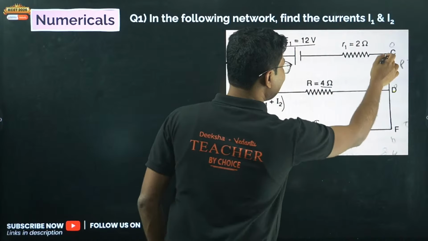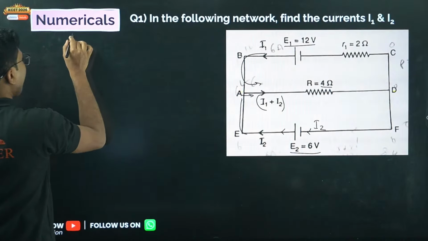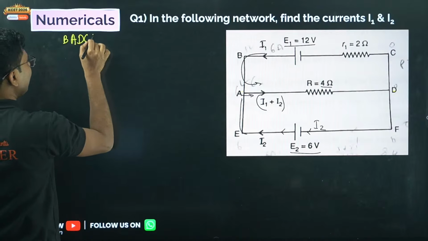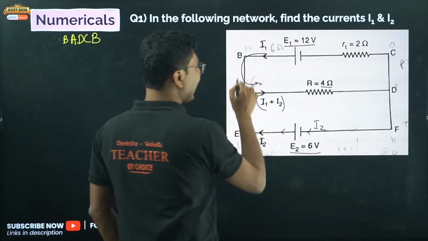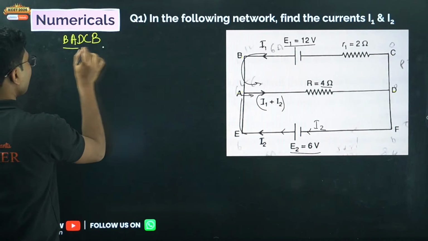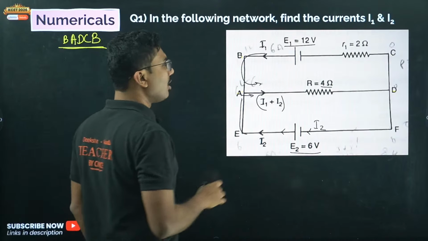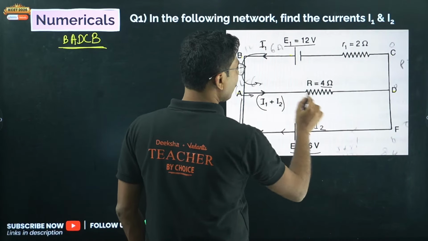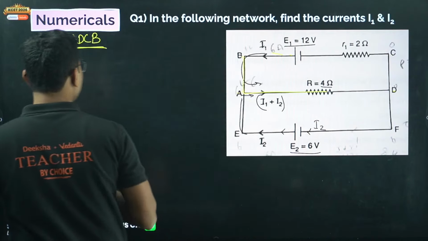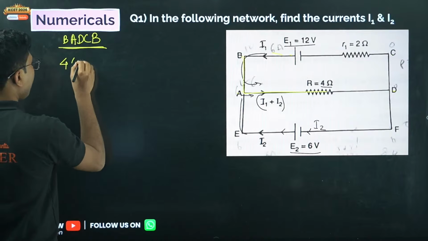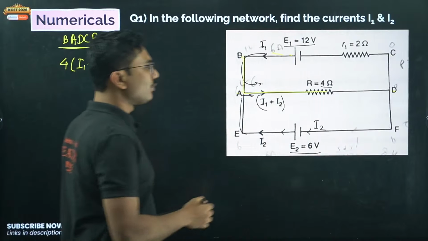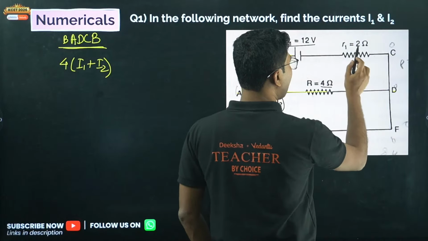So first we will take this loop, BADCB, the top loop. From this loop, if we apply Kirchhoff's voltage law, the current through the first resistor that we are encountering is I1 plus I2, resistance is 4. So 4(I1 + I2). Next we are passing through this R1.